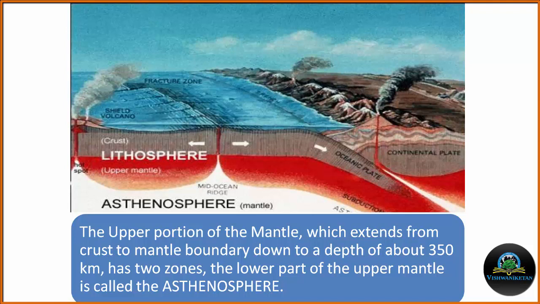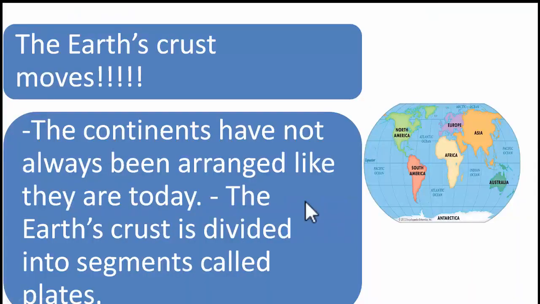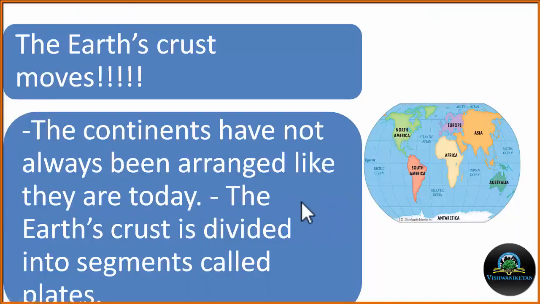Because of the convection cells, the asthenosphere is moving slowly. Because of the movement of the asthenosphere, the lithosphere, which is riding over the asthenosphere, is also moving. Now, it is believed that the earth is not static, it is continuously moving. The continents have not always been arranged like they are today. The earth's crust is divided into segments, which are called plates.